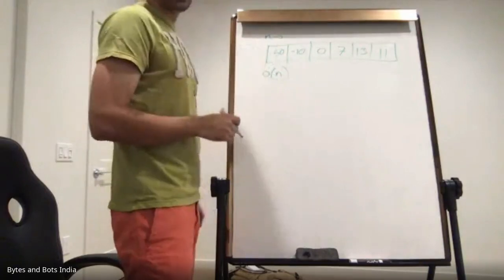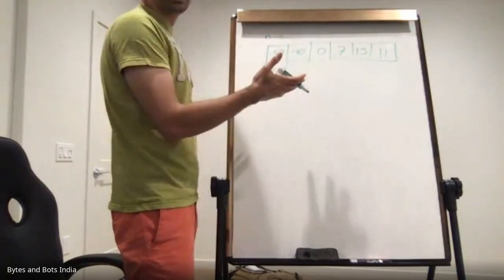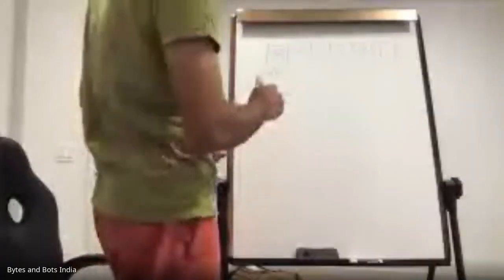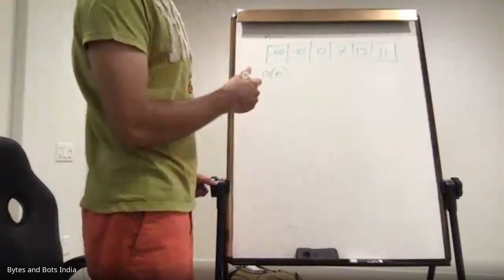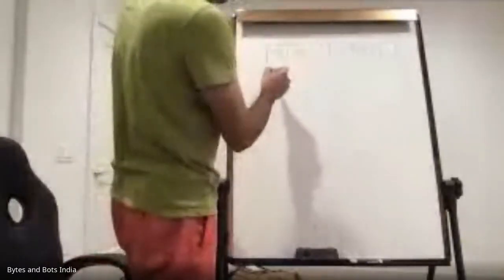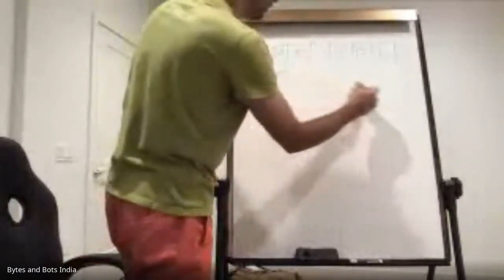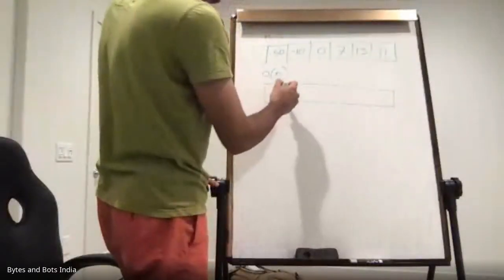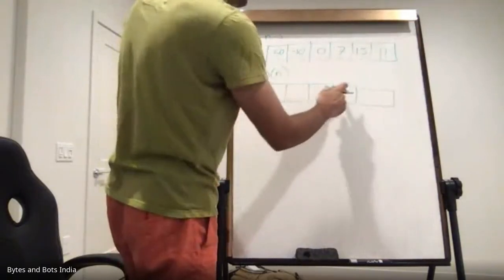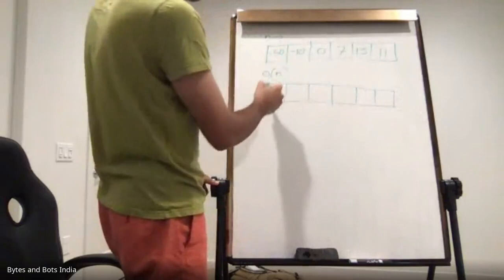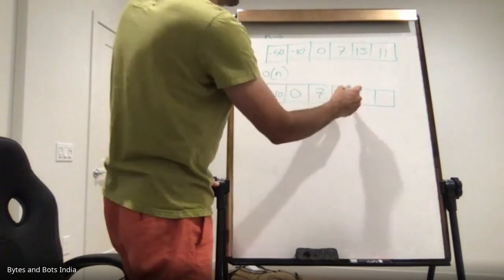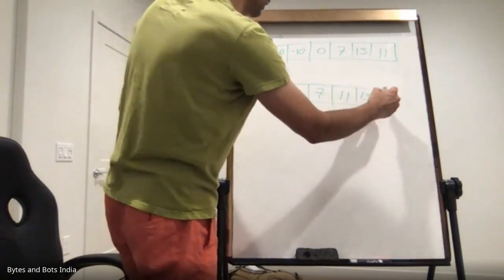Can we do better? Can we find out if things are there or not faster than this? The answer is yes, and it's called binary search. For that, we take the array, and using one of the sorting mechanisms we have learned, we can sort the array. So our sorted array will look like -10, 0, 7, and then 11, 13, and 50.